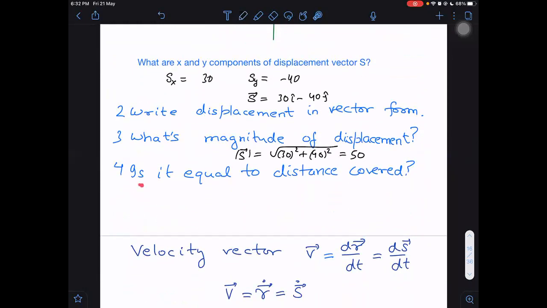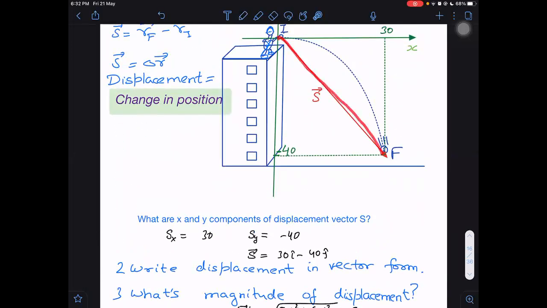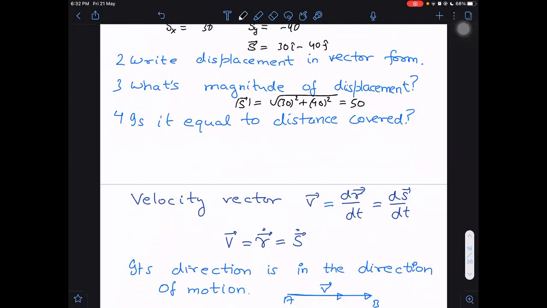Is it equal to distance covered? No, sir. Why not? Because displacement is the shortest distance. But we are covering a larger distance than that. The particle is covering this larger distance. So it is not equal to distance covered. We can say distance covered is greater than 50. We don't know what is the value, but we know distance is greater than 50. So displacement mod is not equal to distance. Magnitude of displacement is not equal to distance.